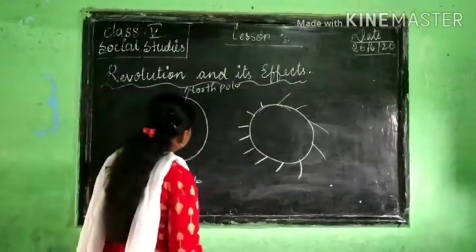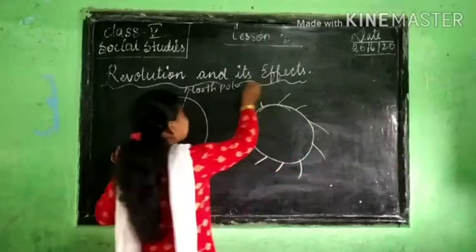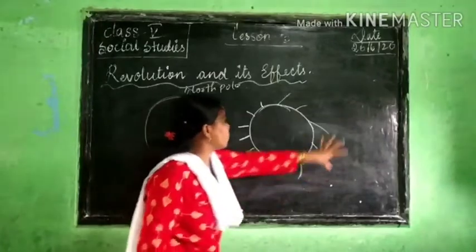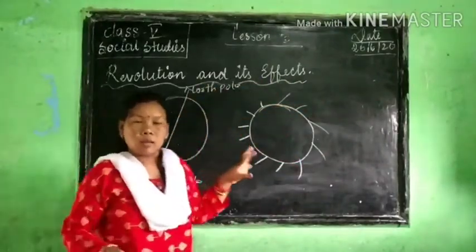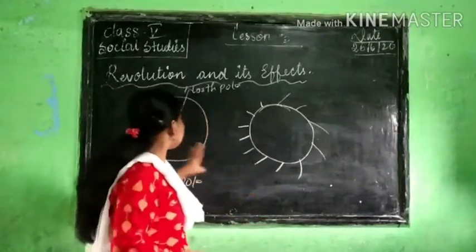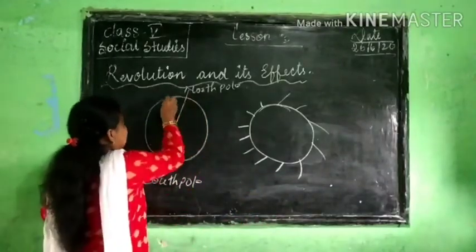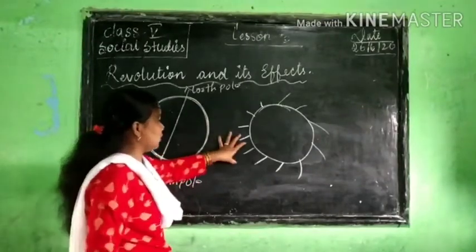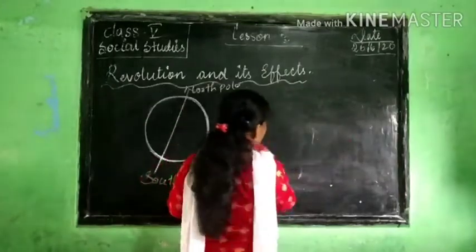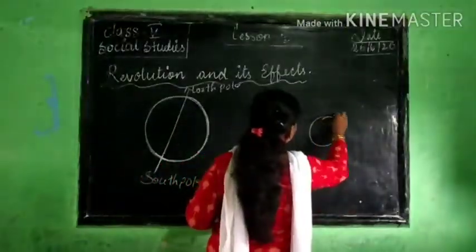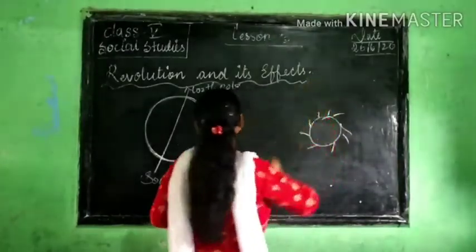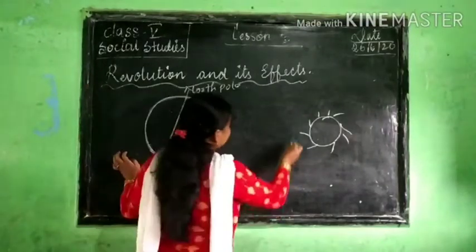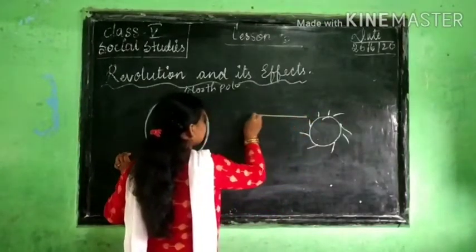Now this earth is rotating, moving around the sun, revolving around the sun. While we have learnt about day and night, right? In the same way here also, this earth is revolving around the sun. So our earth is divided into 2 parts, right? So now here sunrise.